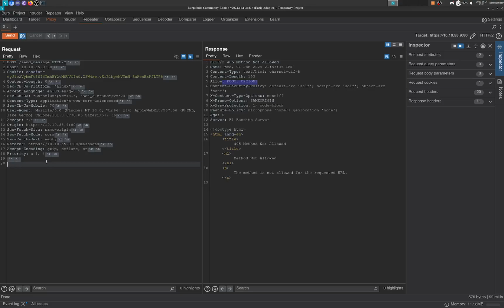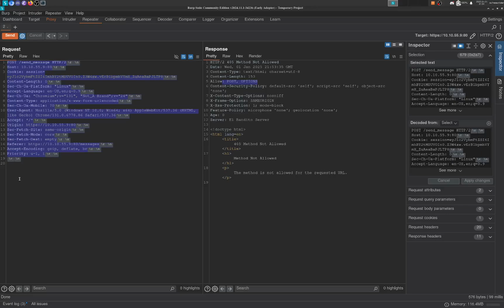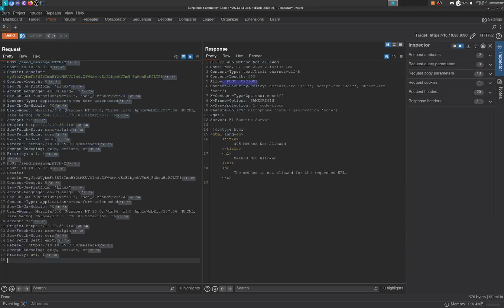So that's how we can smuggle in an HTTP 1.1 request. So we can just come right here. I'm just going to copy this entire request and change this to this. So we're just going to request the first page, and then we're going to do data equals.